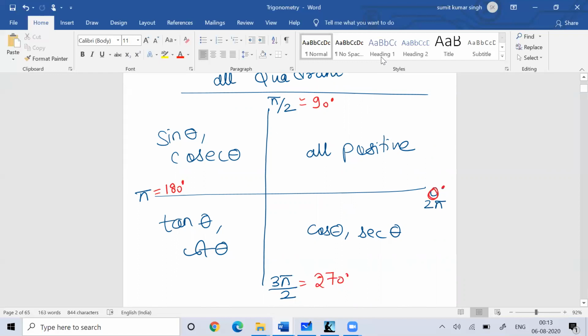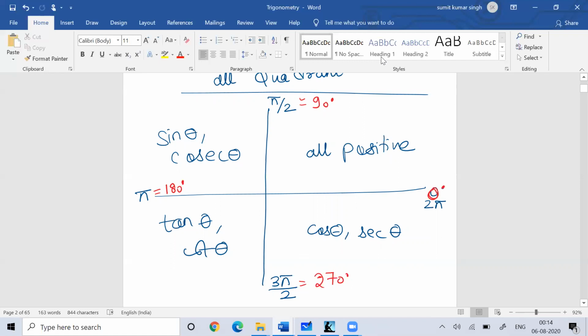Now the thing you need to know is that whenever you do angle calculation, you need to remember one thing: for any angle conversion from 0 to 90 degree, it doesn't matter whether the sine gets converted into cos or cos gets converted into sine. What matters is basically the first, the sign.